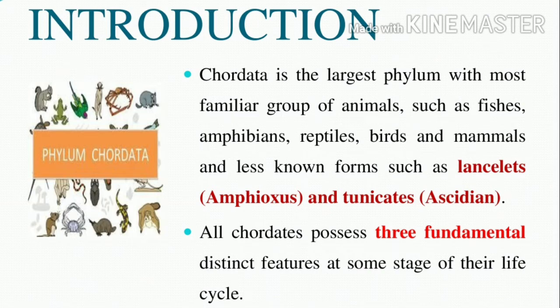Introduction to the chordates. The chordate is the largest phylum, with the most familiar group of animals. So what are the classes of chordates? Note it. This is a 1 mark or 2 mark question. The classes of chordates are fishes, amphibians, reptiles, birds, and mammals. So these are the 5 classes of chordates, and less known forms such as lancelets or Amphioxus and tunicates or ascidians. Note it, this is a one word question: which one has less known forms of these classes?